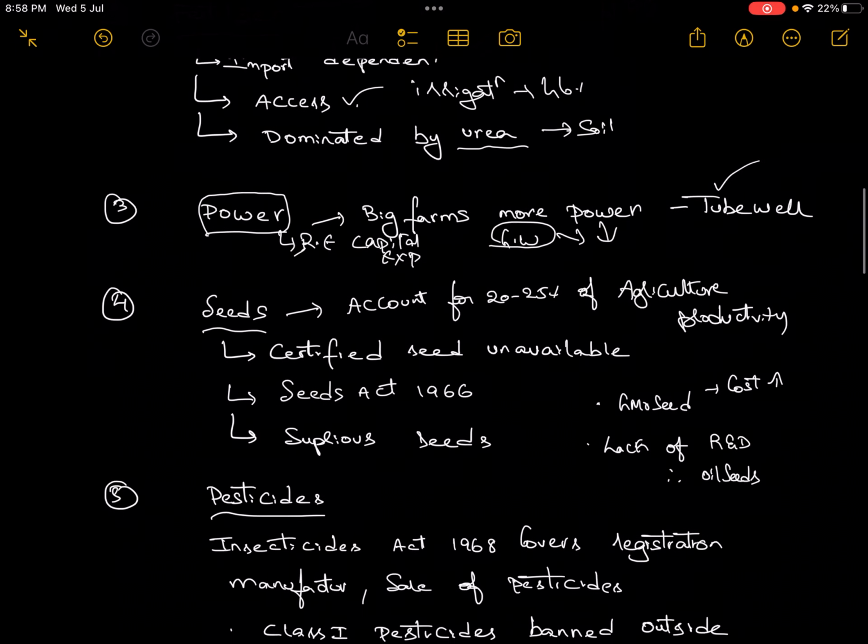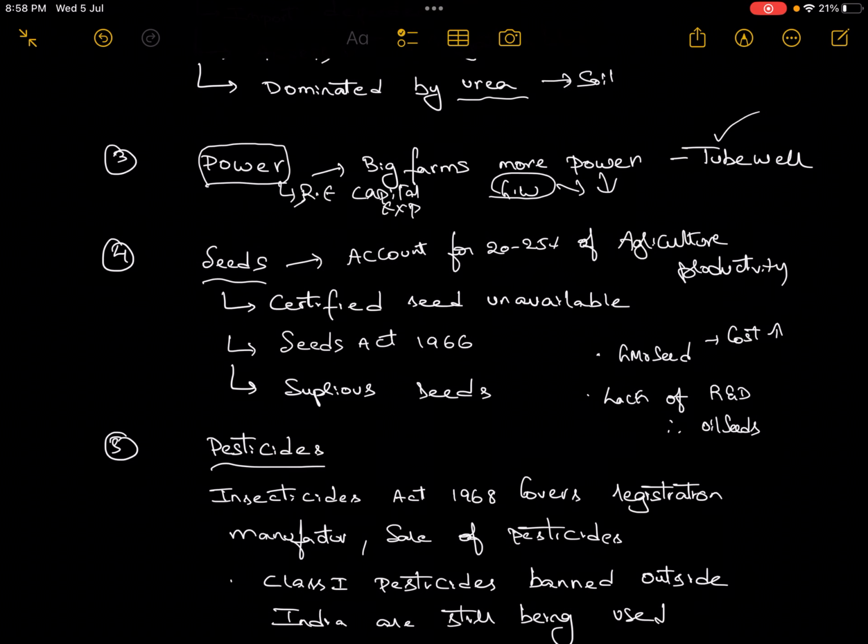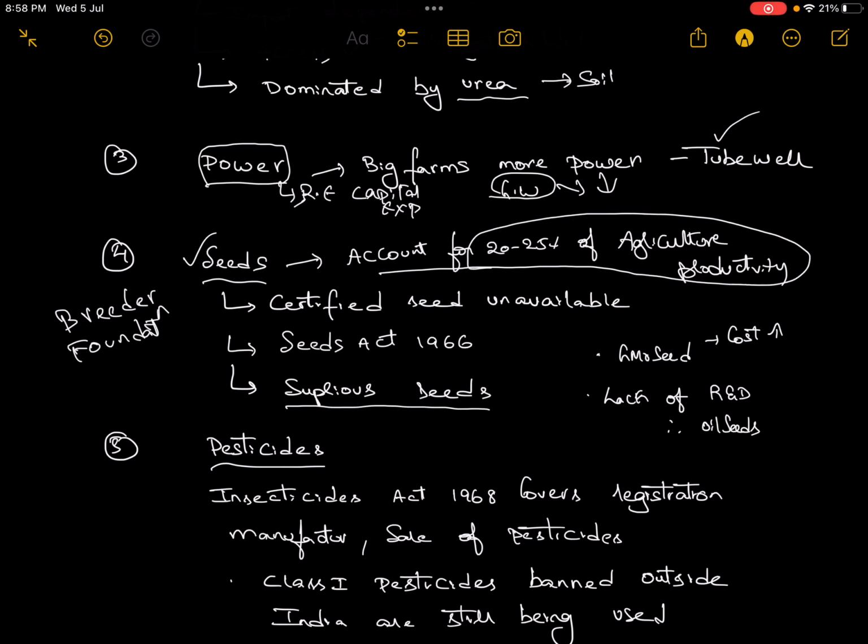So power has been discussed. Now seeds. We have different types of seeds, like breeder seeds, foundation seeds, certified seeds. You need not know these things. But generally, the seeds we have are spurious seeds or low quality seeds. They are not really certified seeds. Because of this, your agriculture productivity is getting affected. 20 to 25% of your agriculture productivity depends upon the quality of the seeds. So this is also one of the major factors affecting your output.